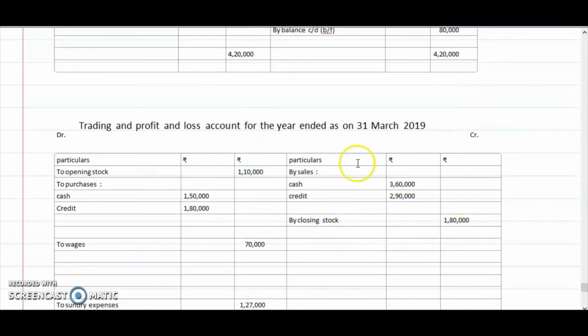Then we have to make calculations here. So if you add this both, you will get the amount of 3,30,000.